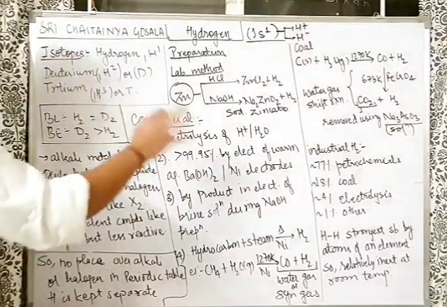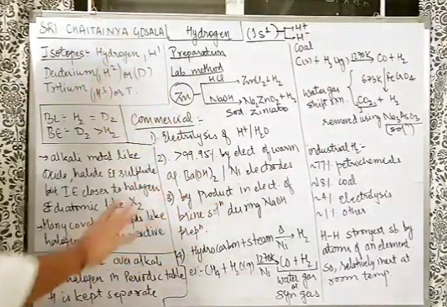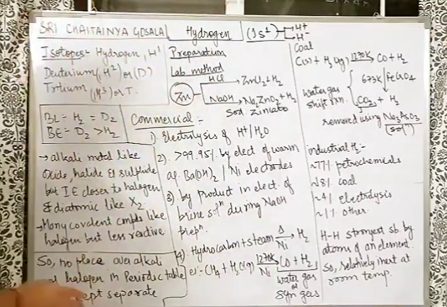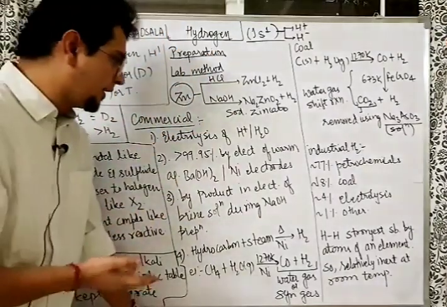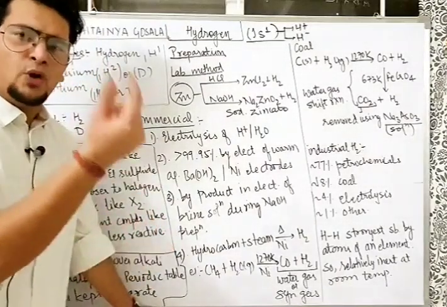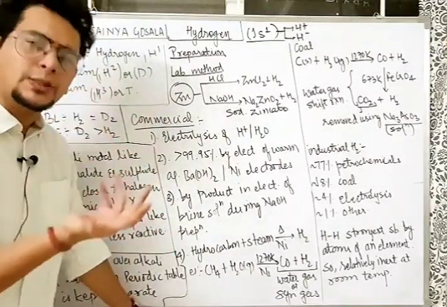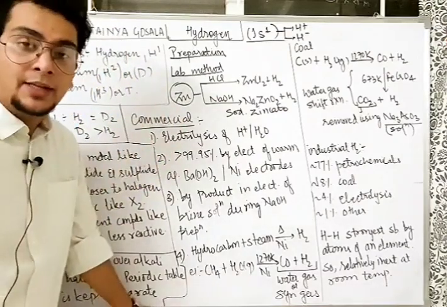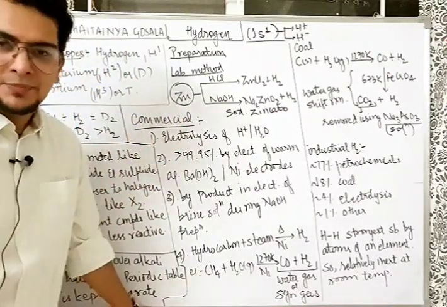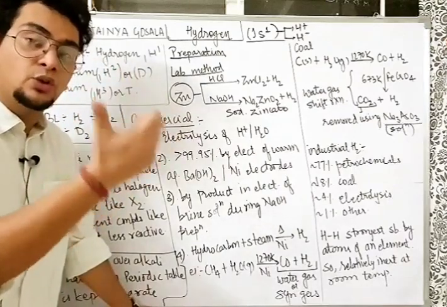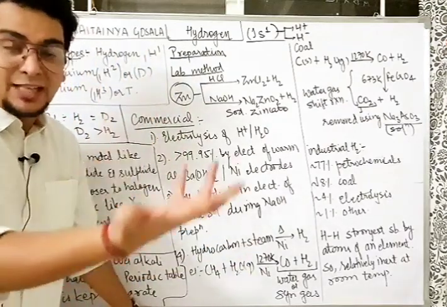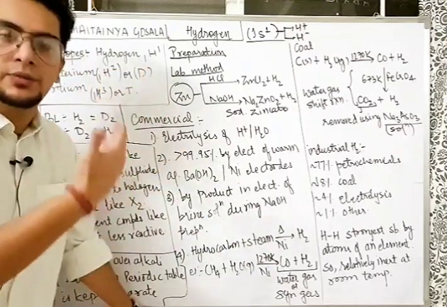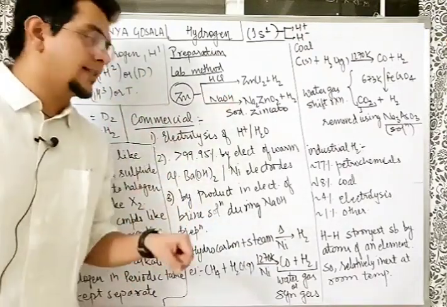Commercially, the major preparation method is electrolysis only. Differently written, like the first one, electrolysis of acidulated water. Why should we not take pure water? We can take pure water also, but pure water has H+ and OH- concentration of only 10 to the power -7 molar at 25 degrees Celsius, which is very less here. That much concentration in molarity is going to be almost negligible, so a very small amount of hydrogen will be produced. So we add a little bit of acid there.